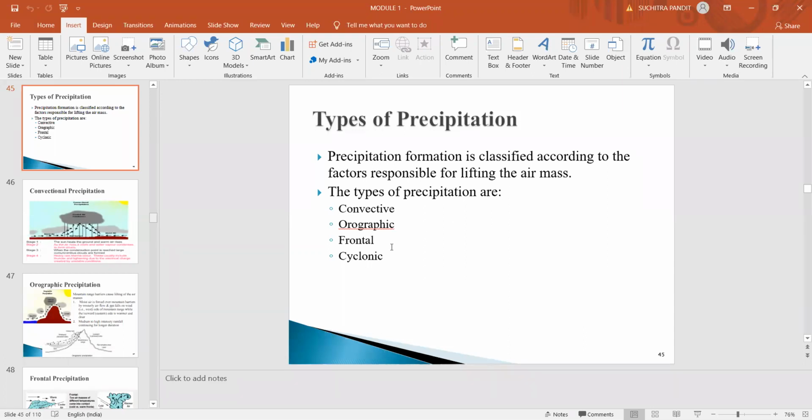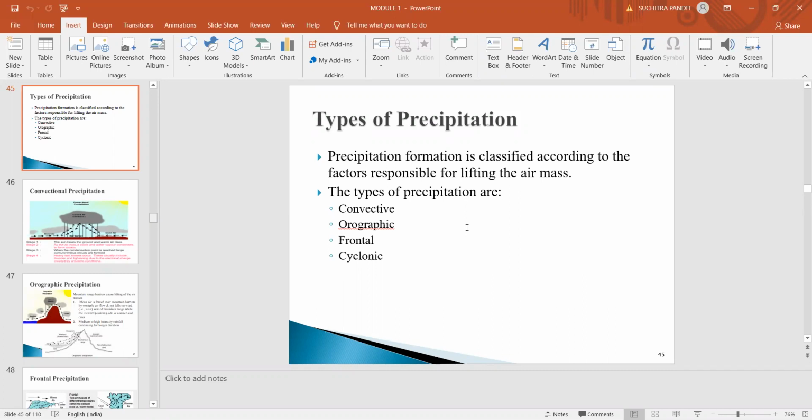Now, the third type of precipitation is known as frontal precipitation. There are two types of frontal precipitation. One is cold frontal precipitation, and the second one is warm frontal precipitation.